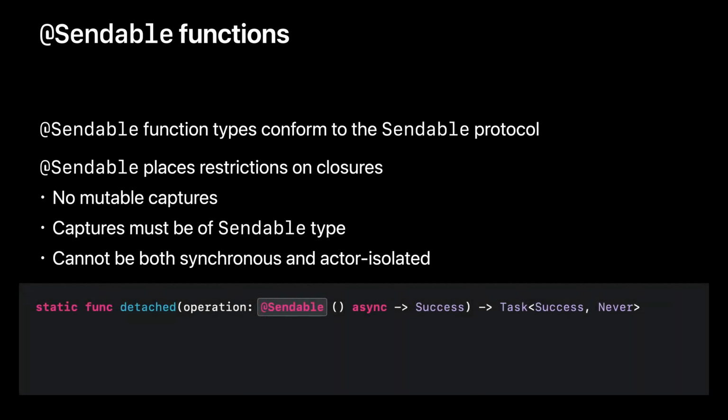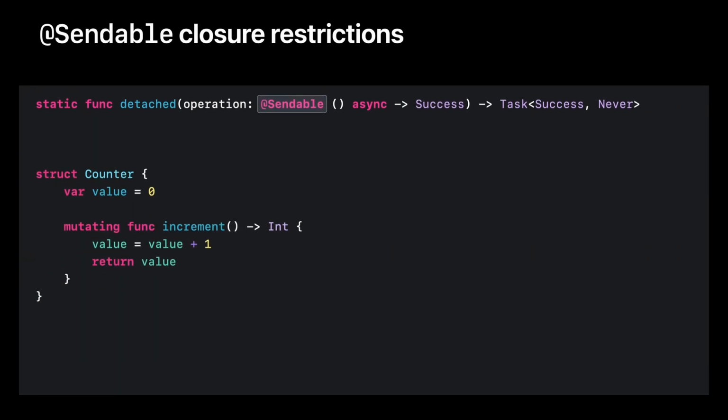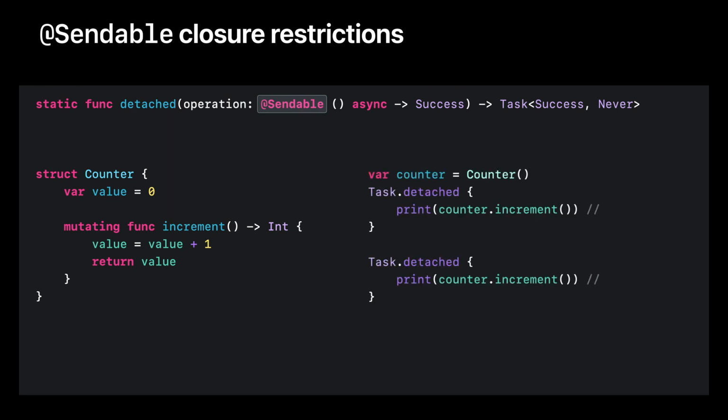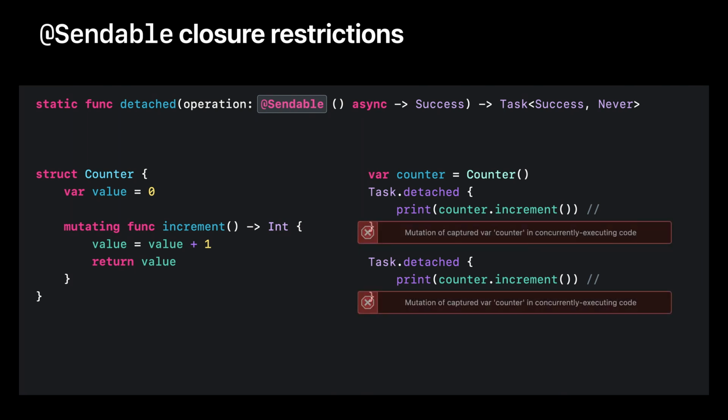We've actually been relying on the idea of sendable closures in this talk. The operation that creates detached tasks takes a sendable function, written here with the @sendable in the function type. Remember our counter example from the beginning of the talk? We were trying to build a value-typed counter. Then we tried to go and modify it from two different closures at the same time. This would be a data race on the mutable local variable. However, because the closure for a detached task is sendable, Swift will produce an error here.